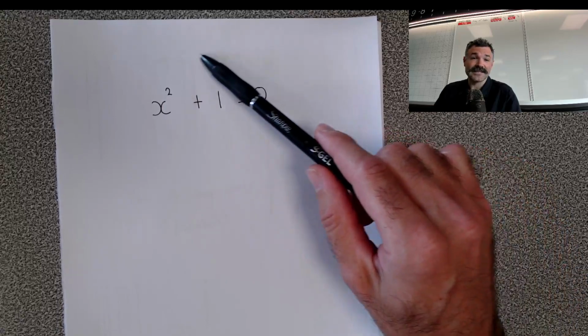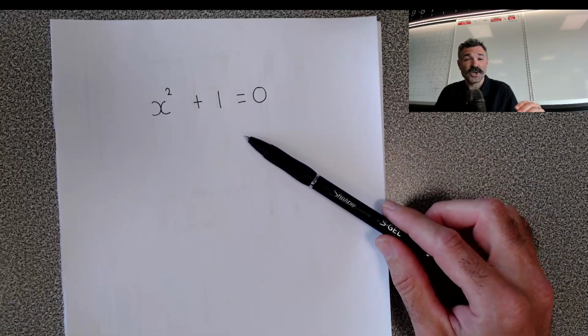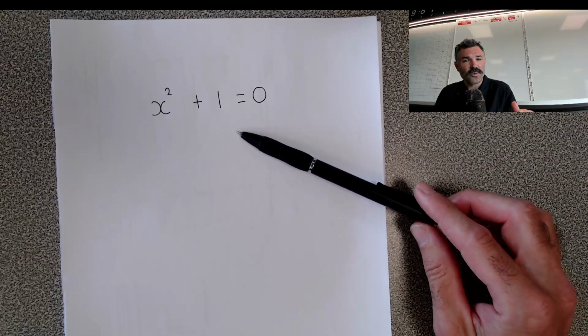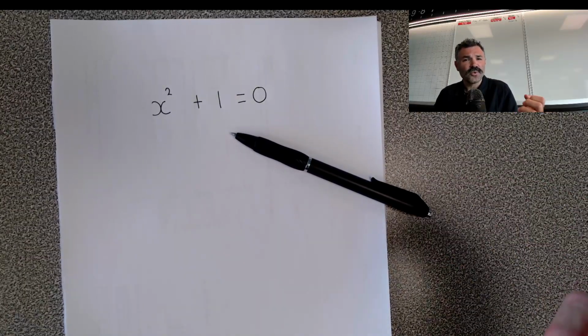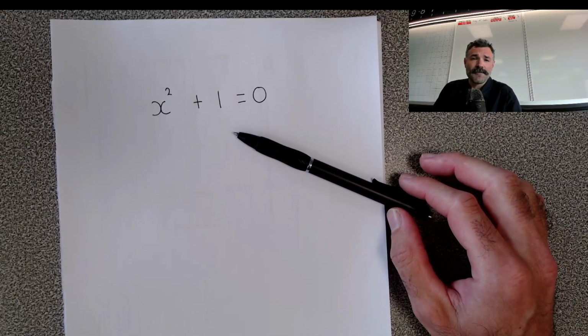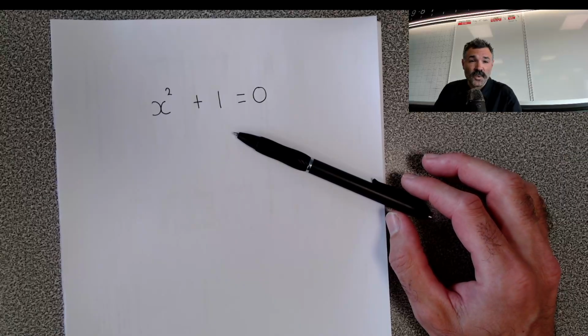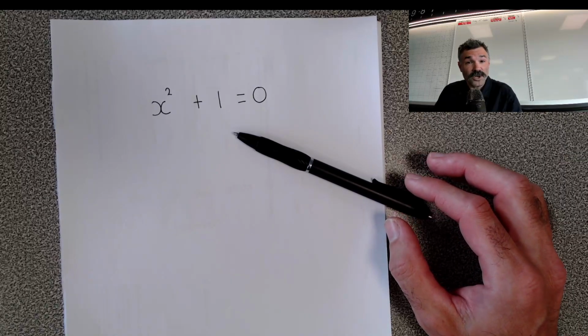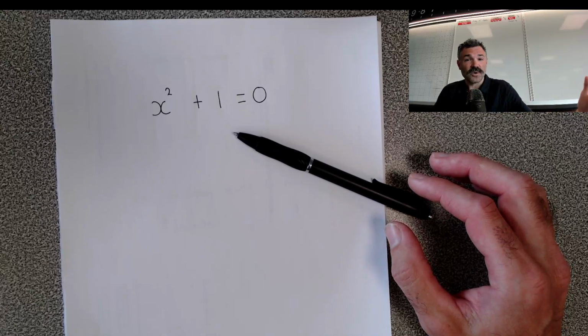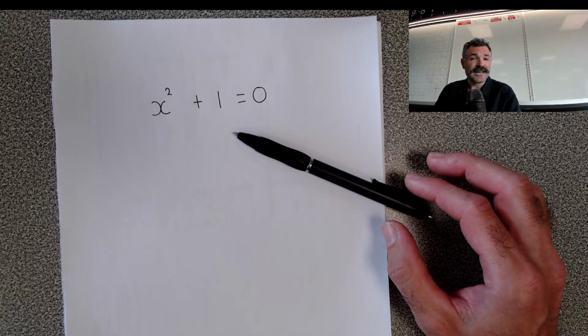Now this, as I said, kept popping up as a stepping stone in a bigger problem that engineers knew there should be a solution to. They were working with things that in the real world they kind of knew what was happening. They were trying to get the maths going with it, and they couldn't quite get it to work because of this. However, they knew that there was a solution. They knew that there should be some way to solve this in order to get to what they needed to get to.